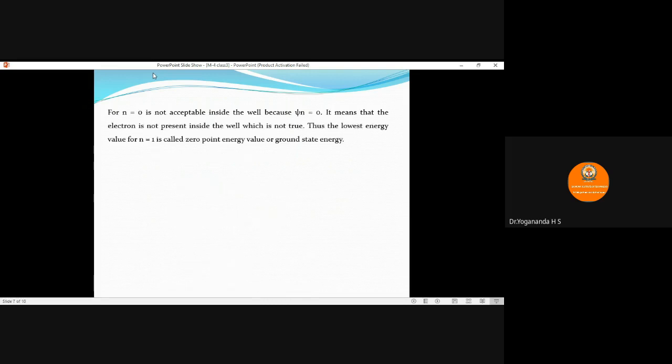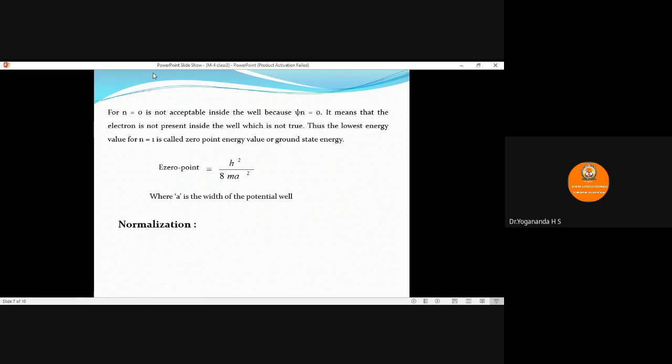So if n equals 0, then the value of E equals 0. That means n equals 0 is not an allowed energy state. The lowest allowed energy state for a particle in an infinite potential well is n equals 1. Therefore, we call that energy the zero point energy, and the expression for zero point energy is E zero point equals h square divided by 8m a square.